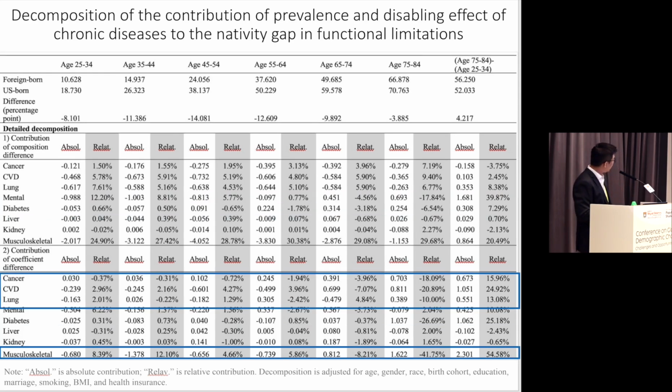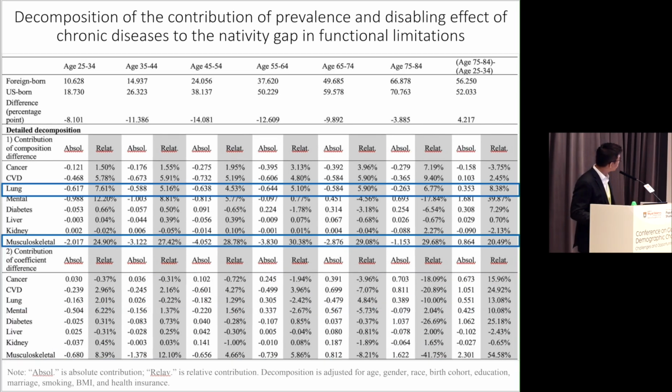The second is that even though immigrants in general have lower prevalence of cancer, cardiovascular disease, lung disease, and musculoskeletal conditions, they increasingly become more likely to be disabled from these chronic conditions. And the third contribution is that even though immigrants have low prevalence of lung disease and musculoskeletal conditions throughout all the age groups, this advantage actually decreases. The shrinking advantage in prevalence of lung disease and musculoskeletal conditions also contributes about 8% and 20% of this diminished advantage.